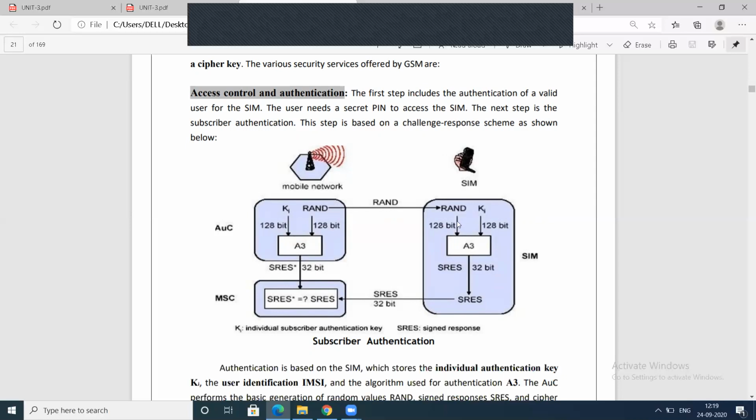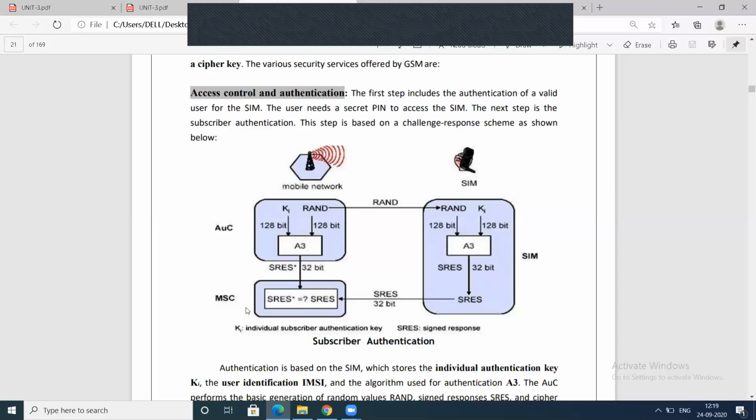At the SIM, using this random number and a key value of 128 bits, we apply the A3 algorithm. The result will be the SRES, the 32-bit signed response. The 32-bit signed response is forwarded to the MSC.